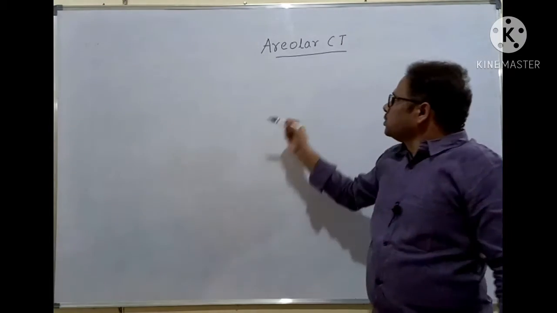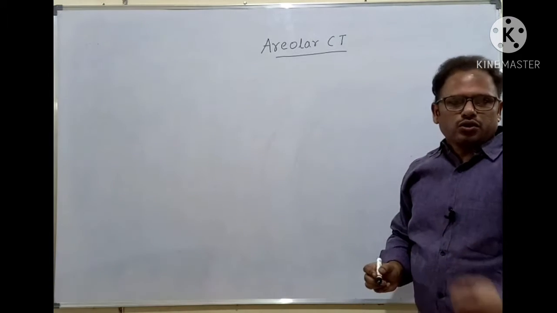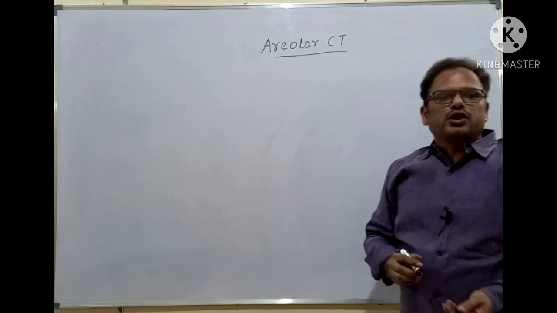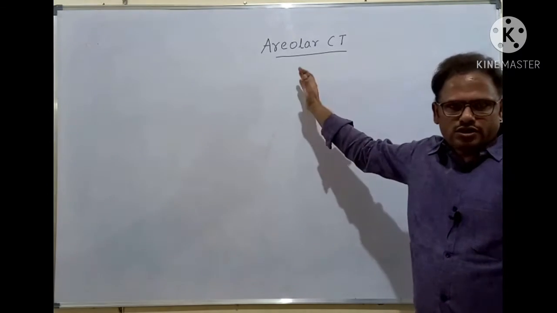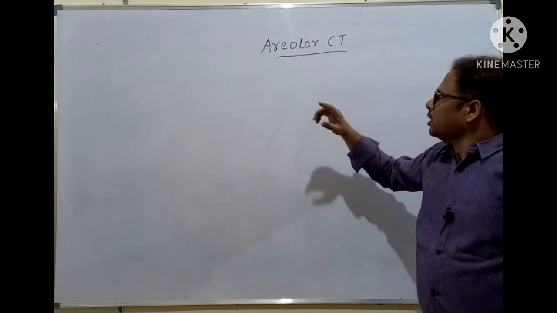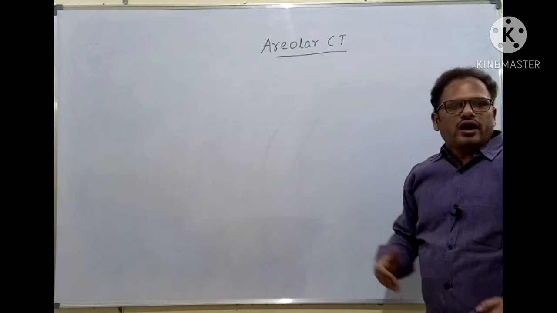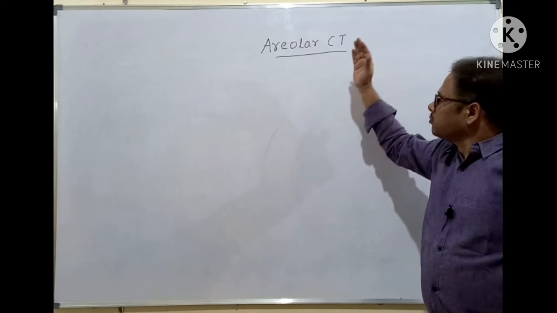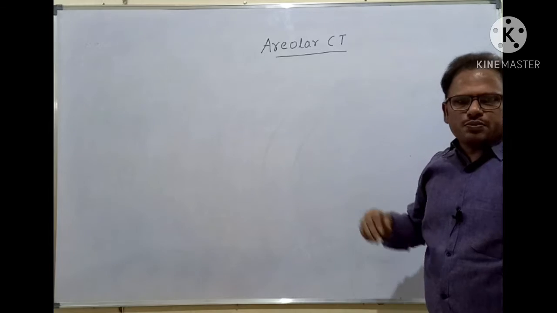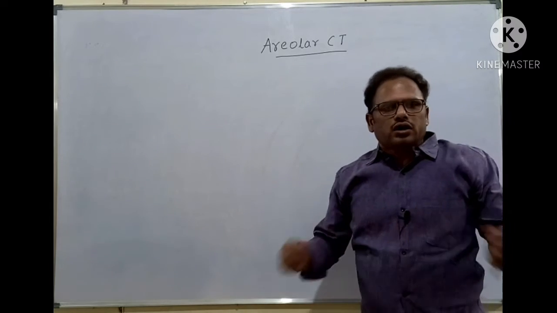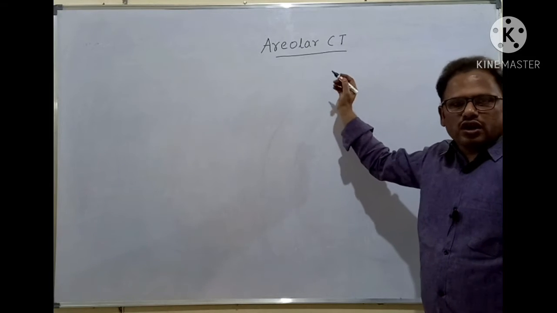Areolar connective tissue is the most abundant of all the connective tissues. I told you that connective tissue is the most abundant and extensive of all the tissues, isn't it? Within the connective tissue, the most extensive and widespread tissue is the areolar connective tissue. It is present in almost all the organs. All the internal organs are tightly packed because of the areolar connective tissue.